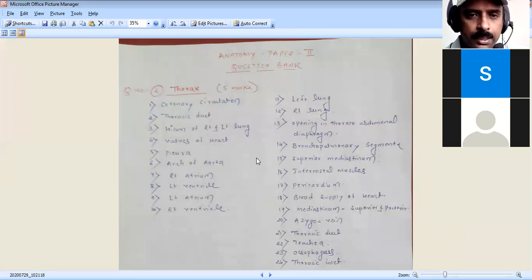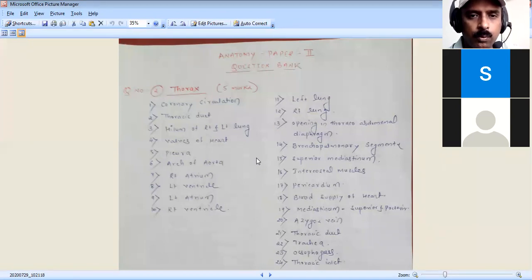What is the conducting system is asked. Sometimes in anatomy also, the valves of the heart are asked. So for valves of the heart, you have to make two categories. We have the atrioventricular orifices and we have the semilunar valves: AV valves and semilunar valves. There are two AV valves and two semilunar valves.